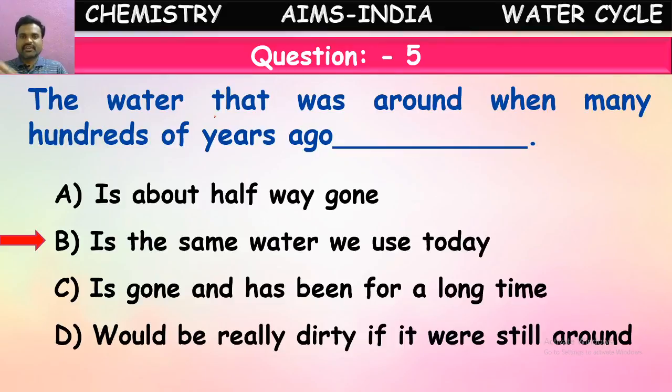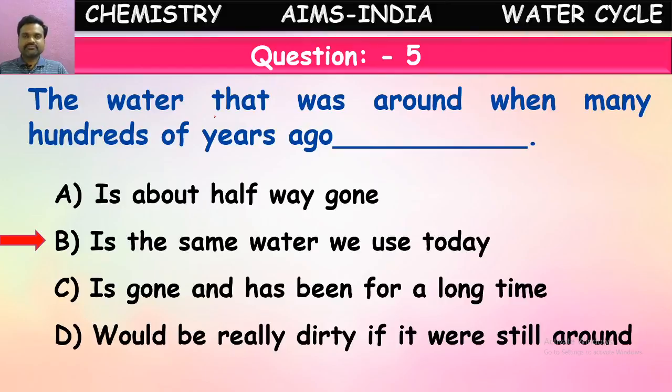This rainwater reaches these water bodies again. So it is circulating. It won't be stopped in the same place, or gone off. It will be there, but it won't be in the same place. It will be circulating from one form to another because of climatic conditions. So the same water which we are drinking was used by people even a hundred years back also.